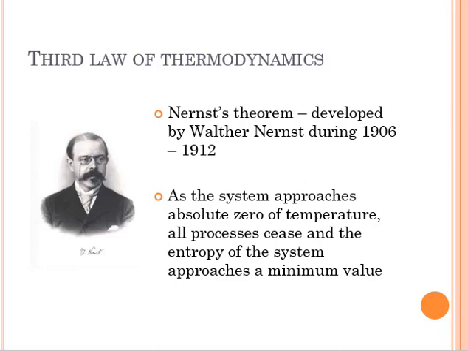So as the system approaches absolute zero, the entropy, or the amount of disorder, will also be at the minimum value. But I have mentioned that it is impossible to reach absolute zero temperature. So really, let's accept that in natural processes, there is an amount of disorder and it's increasing.